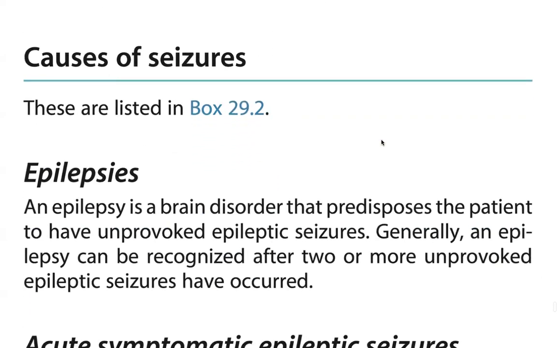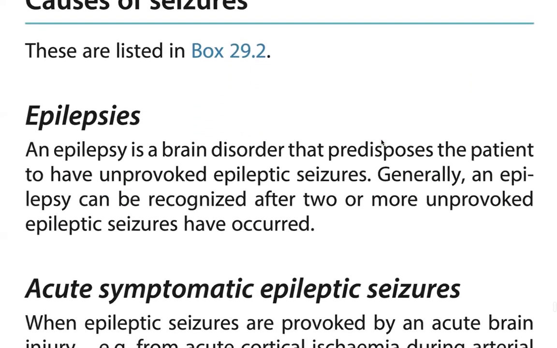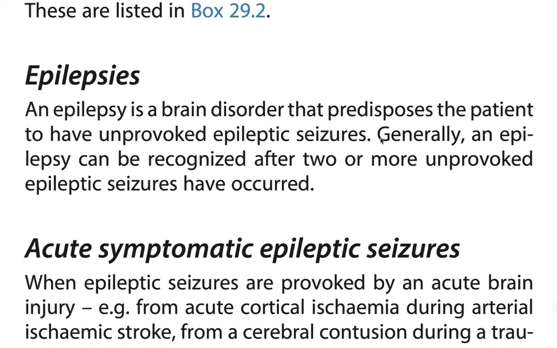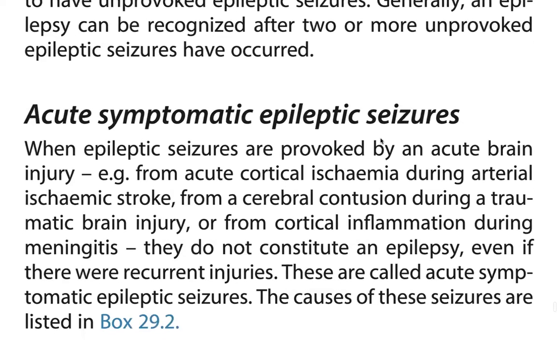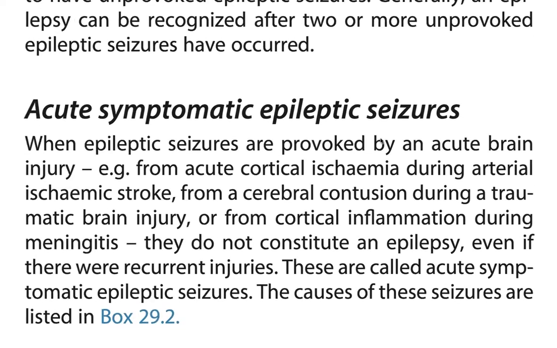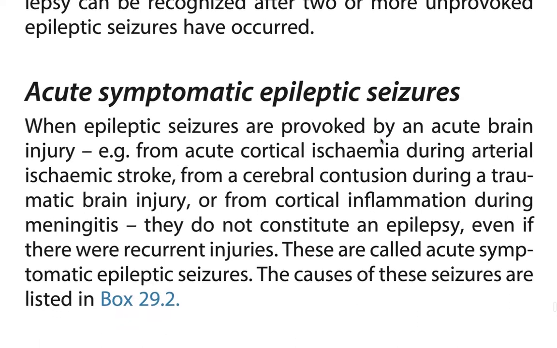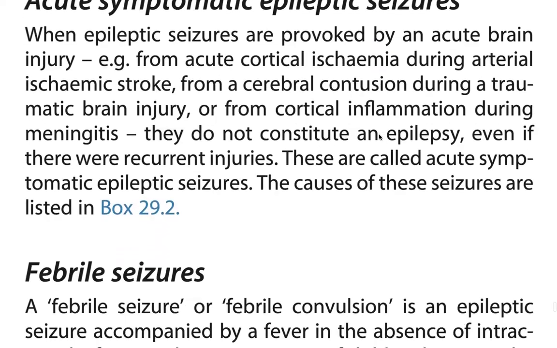Causes of seizures. Epilepsy is a brain disorder that predisposes the patient to have unprovoked epileptic seizures generally, and epilepsy can be recognized if two or more unprovoked epileptic seizures have occurred. Acute symptomatic epileptic seizures are when epileptic seizures are provoked by an acute brain injury, from acute cortical ischemia during arterial ischemic stroke, from a cerebral contusion during a traumatic brain injury, or from cortical inflammation during meningitis. They do not constitute an epilepsy even if there were recurrent injuries. They are called acute symptomatic epileptic seizures. The causes of these seizures are listed.